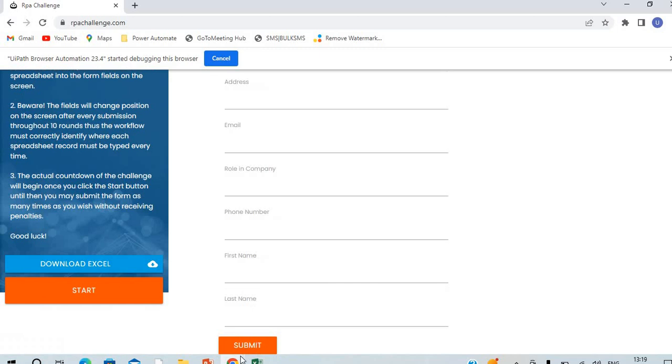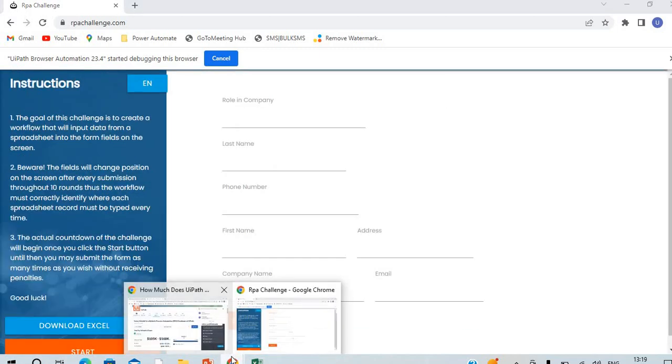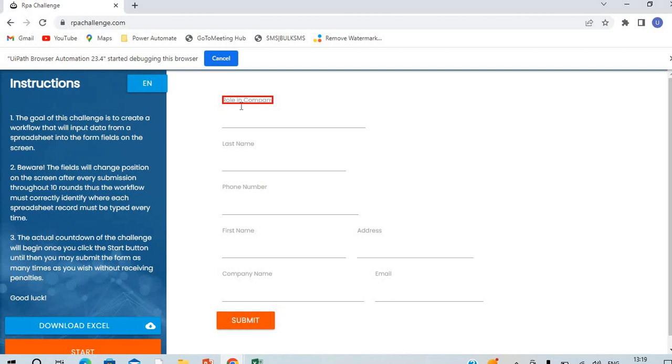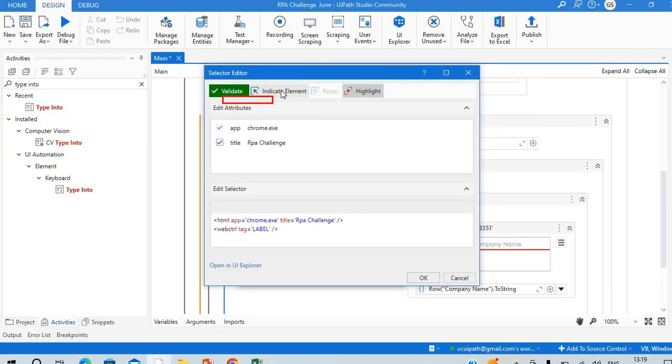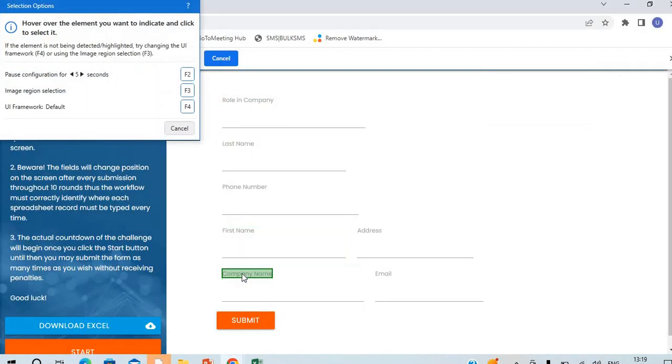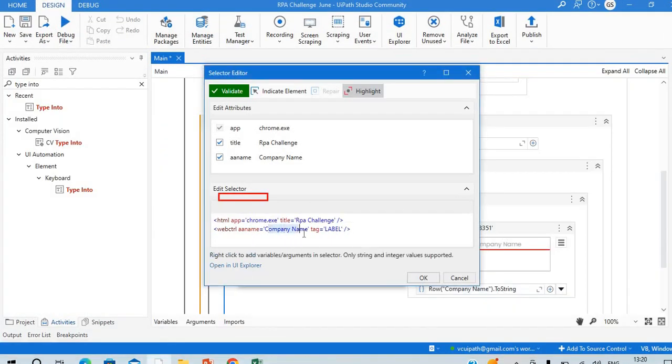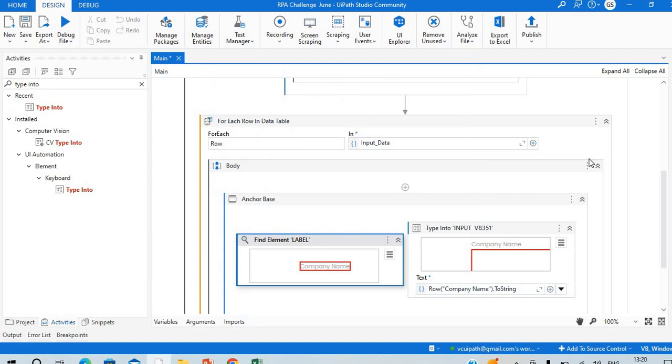Here we can go ahead and we can see. Just click on one more time, submit. And then we have to go here, we have to click on the validate. It is not taking the company name, so again we can indicate we need a company name. So you can see it is taking the company name now. Click on the OK. That's it.